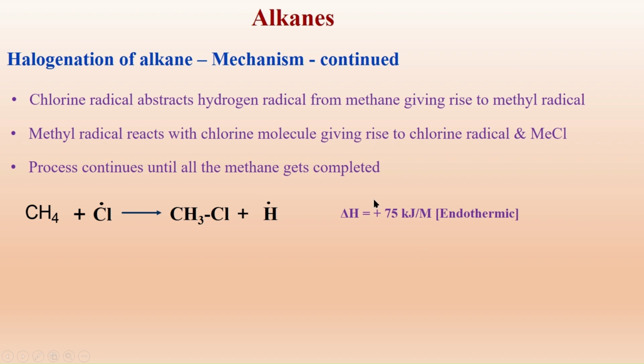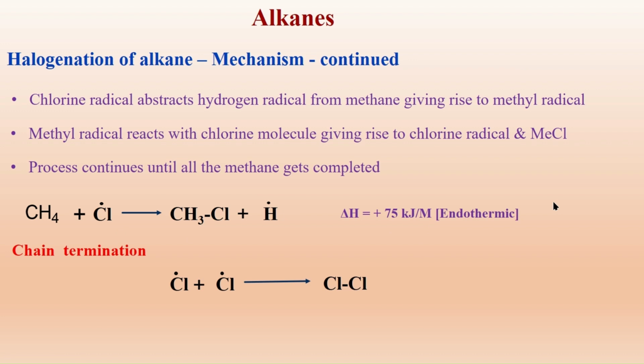By studying the energetics of the reactions in each and every step, we can conclude that it is the methyl radical which is formed as an intermediate. Once all the methane gets completed, chain termination occurs. The chlorine radical reacts with chlorine radical to give rise to a chlorine molecule.